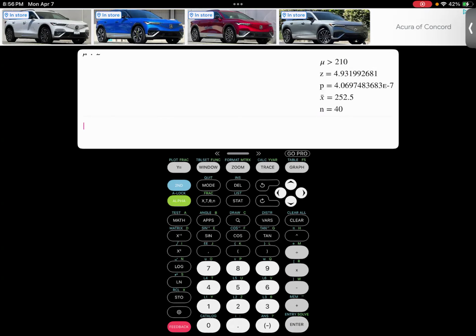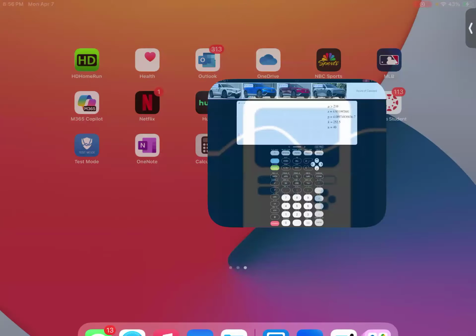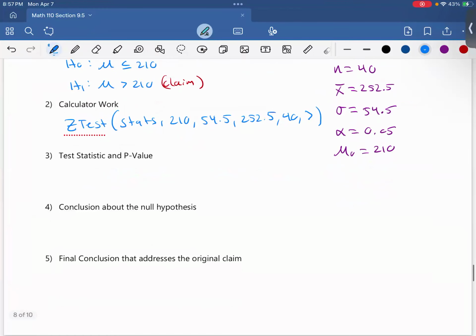Okay, so I get a test statistic of 4.93 and a p-value of 4.07. But remember, there's that e to the negative 7 at the end there. So this is making this a very small number, basically 0. So let's go ahead and write that down. So z equals 4.93, and the p-value was 4.07, but then it had e to the negative 7. So once again, this is basically 0.